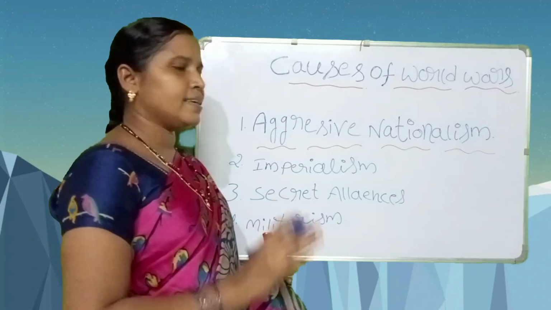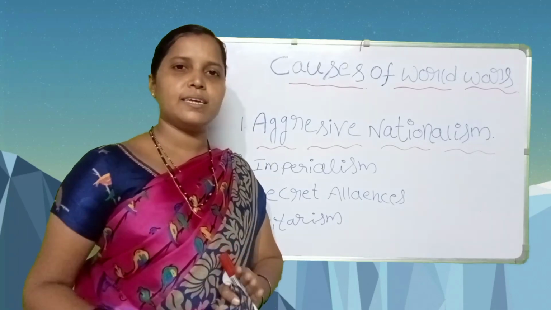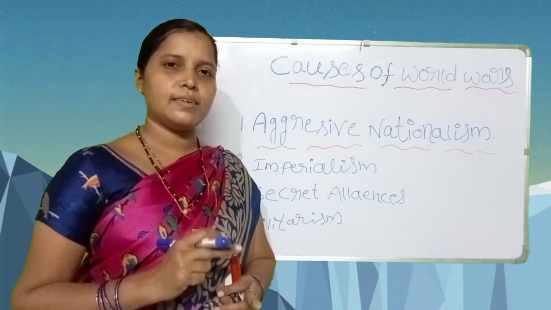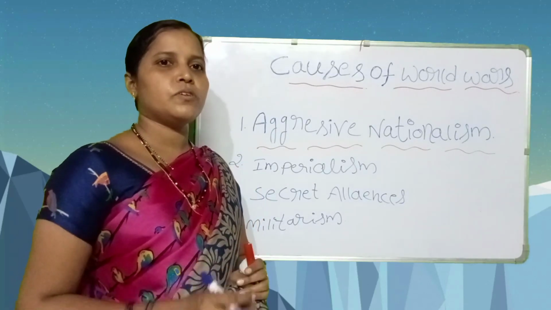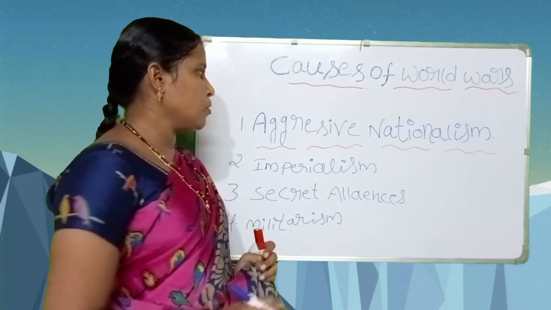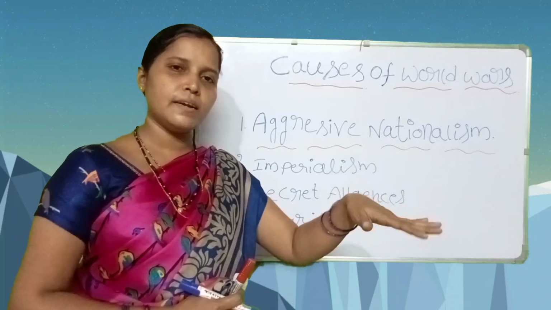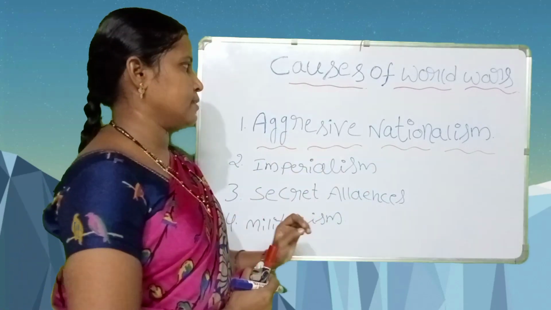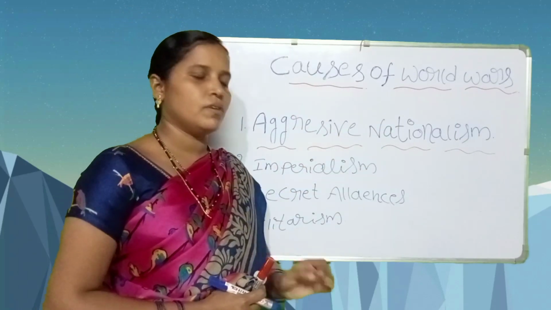So we have nationalism. We give respect to all countries. We give respect to other countries' culture, habits, and people. We should respect all countries and treat them equally. So aggressive nationalism means some countries started hatred to other countries. This is not a good thing for their countries. Aggressive nationalism is one of the causes of world wars.